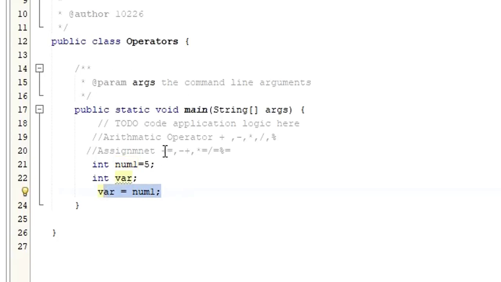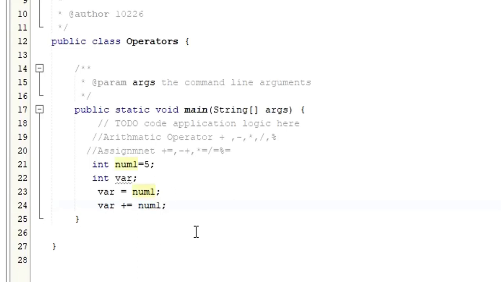For example, if you want to use this plus equals, what does that mean? Let me show you this example. Here I'm just going to say var plus equals num1.